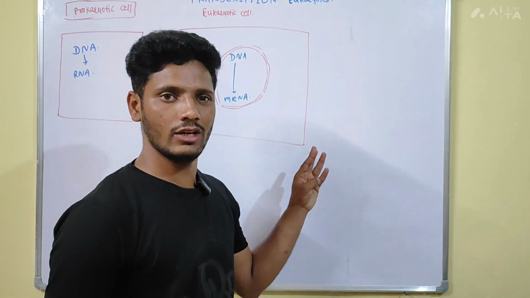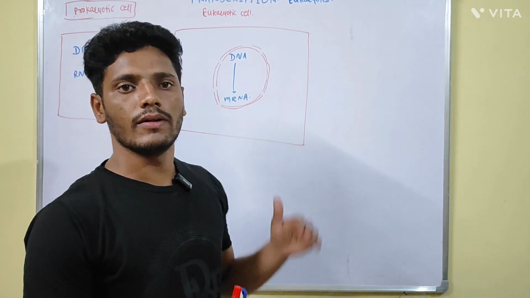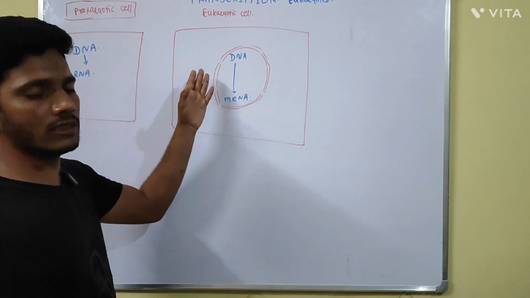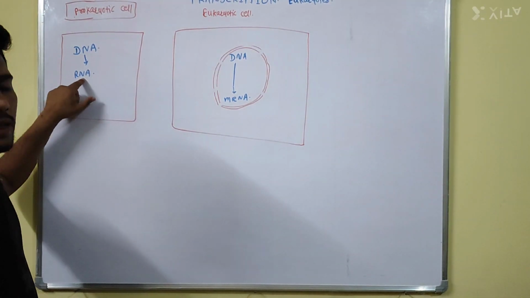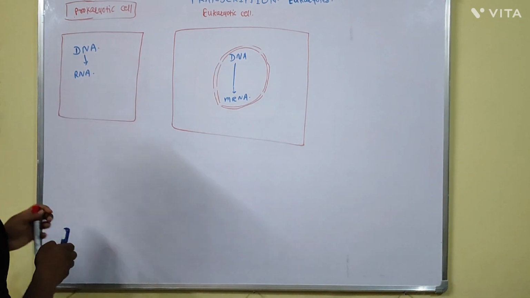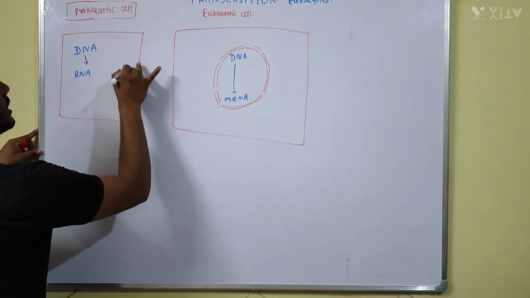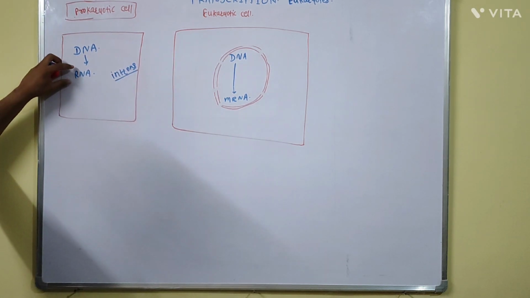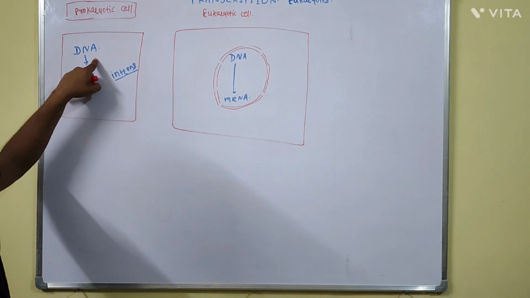Now we have seen the transcription process. It involves initiation, elongation, and termination. After the termination process, the RNA are formed in case of the prokaryotes as well as in the eukaryotes. But in case of the prokaryotes, these RNA formed are mature RNAs, and they do not contain introns. Introns are not present in the RNA that is formed in the prokaryotic cells. And these RNA are formed by only one enzyme, that is RNA polymerase enzyme.